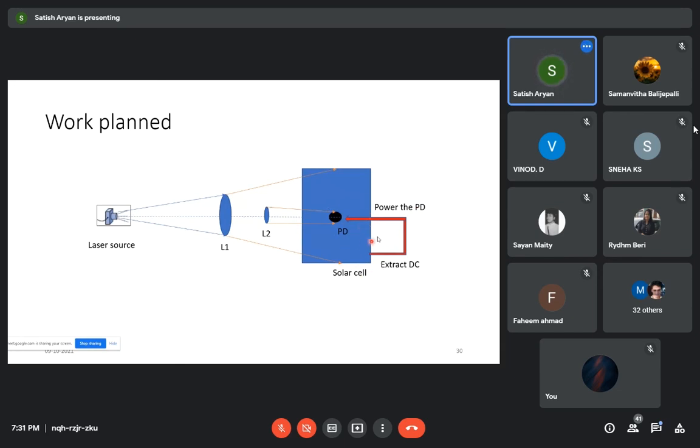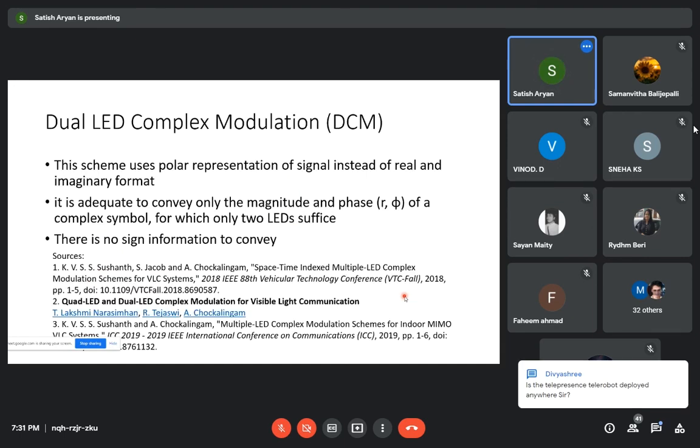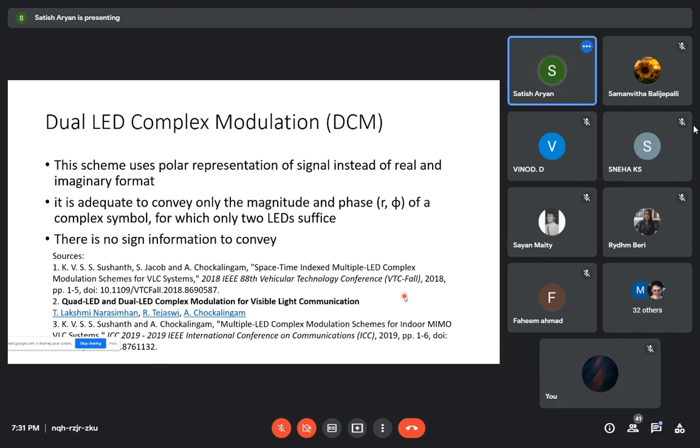So this implementation talks about energy harvesting, illumination, and visible light based communication. This is another work, dual LED complex modulation. Till now, our focus was on single source transmission. We can also go with multiple LED, multiple laser, and multiple photodetector kinds of transmission. In this case, we use dual LEDs.